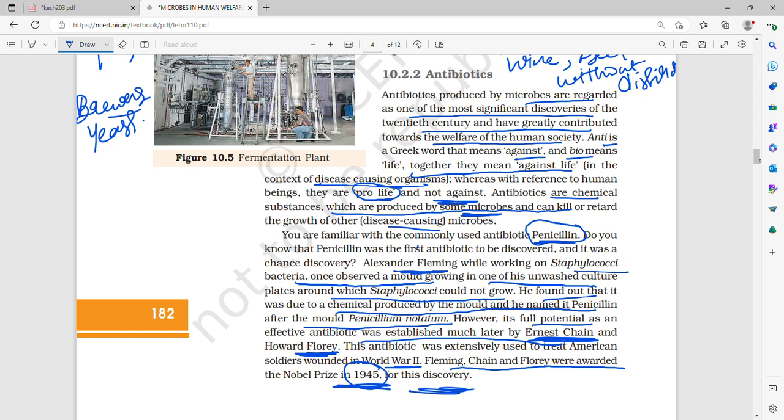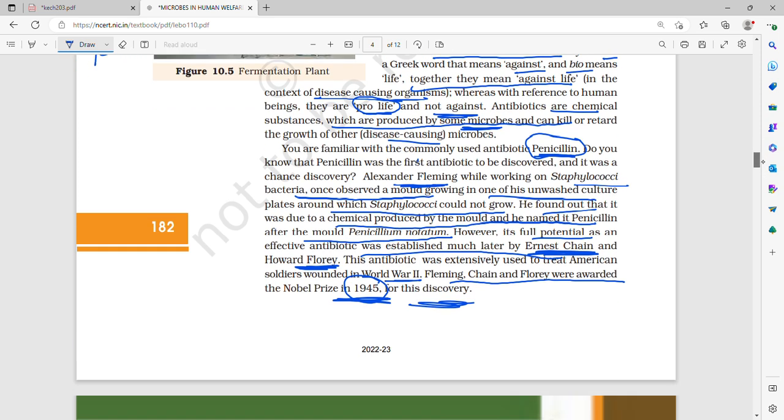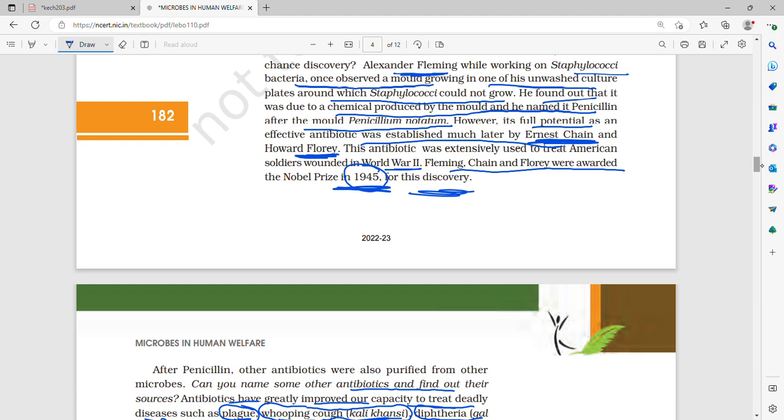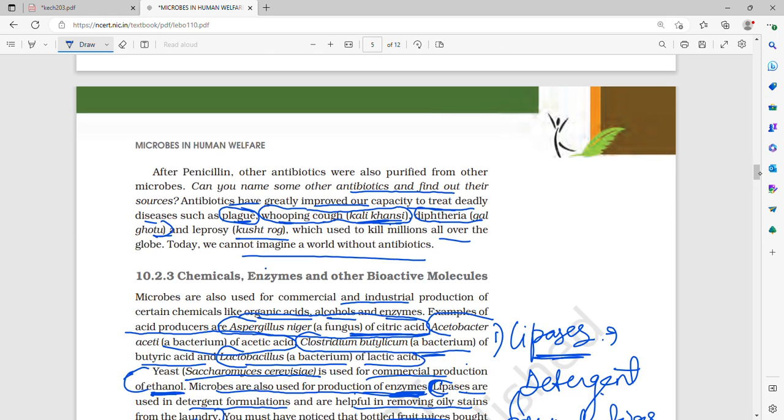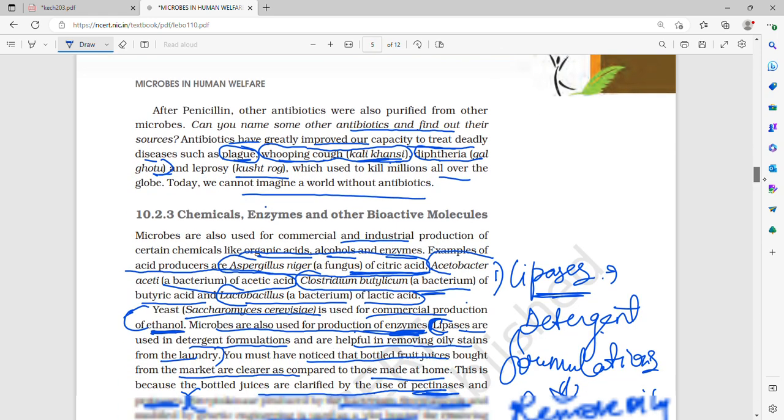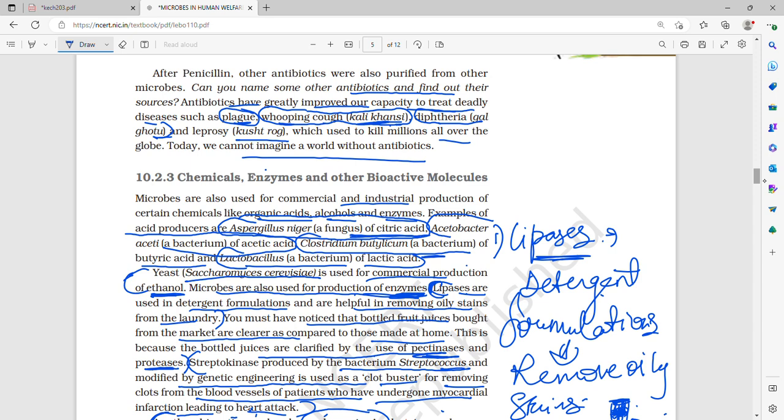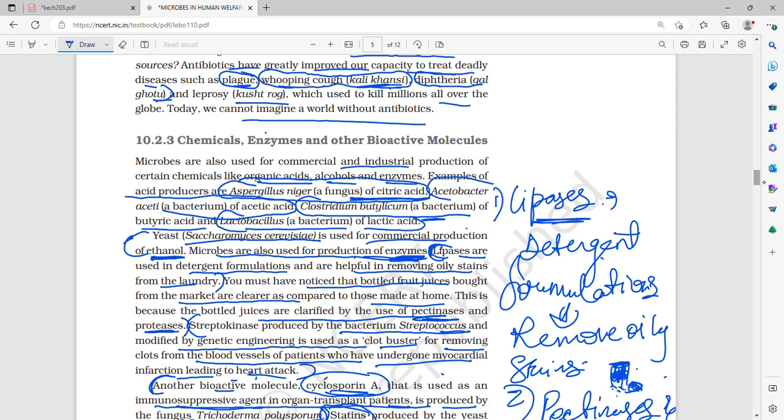Then we saw another use of microbes, that is antibiotics, that is penicillin. It was discovered by accident by Alexander Fleming, and Alexander Fleming, Ernest Chain and Howard Florey got the Nobel Prize for it in 1945. Antibiotics help us overcome many diseases such as plague, whooping cough, diphtheria, and leprosy.